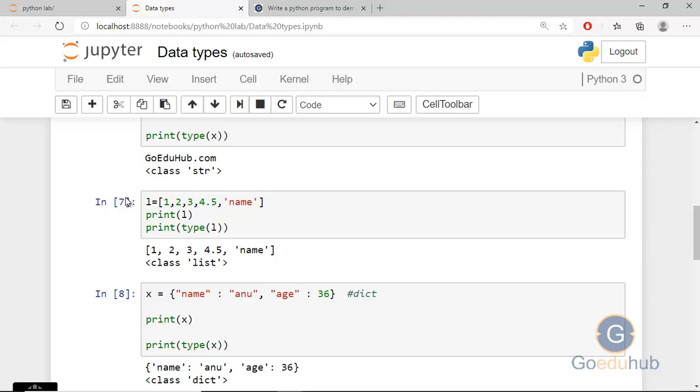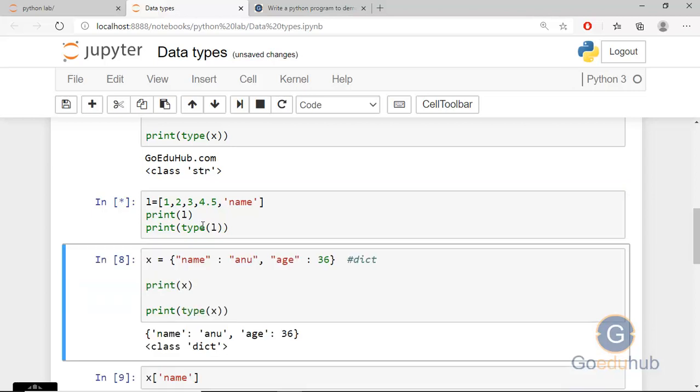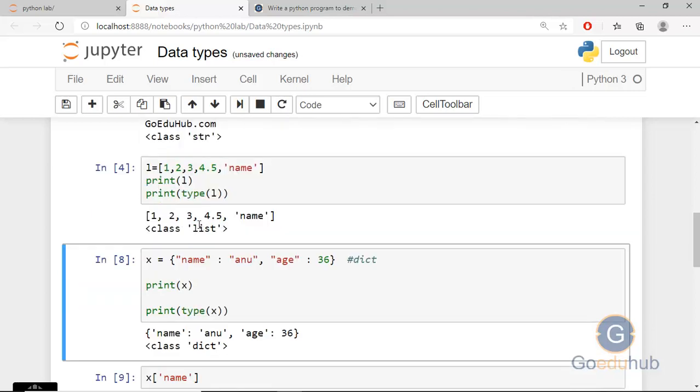You can print L and you can print the type of L. I can run this block and you can see the output 1, 2, 3, 4.5, name. And the class of this L is list.